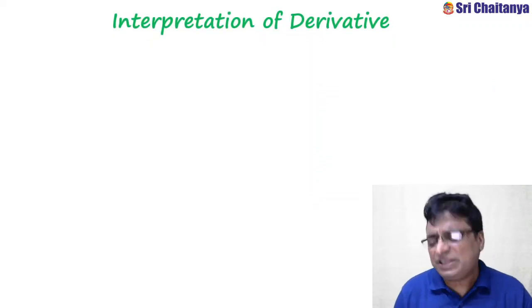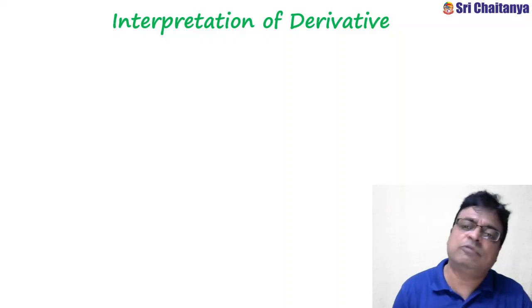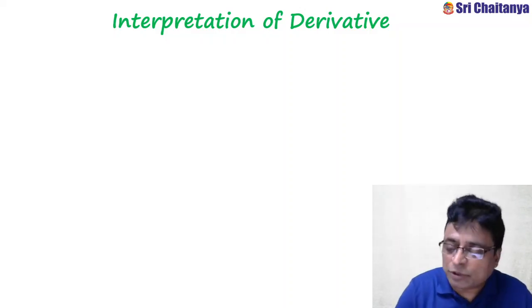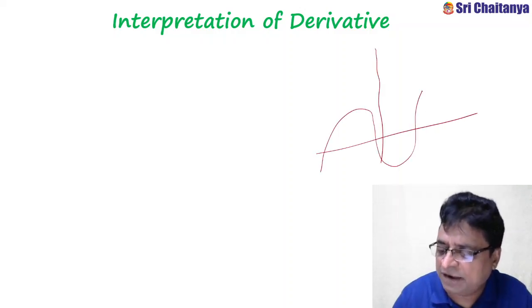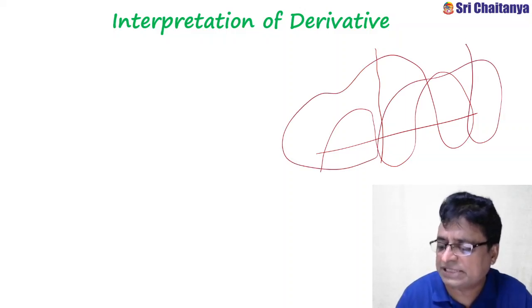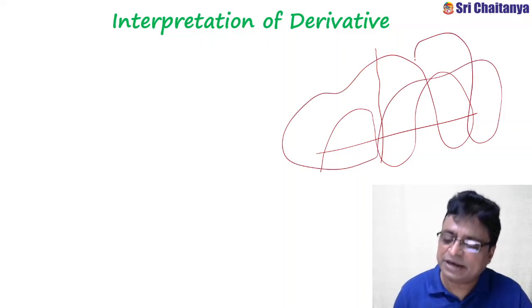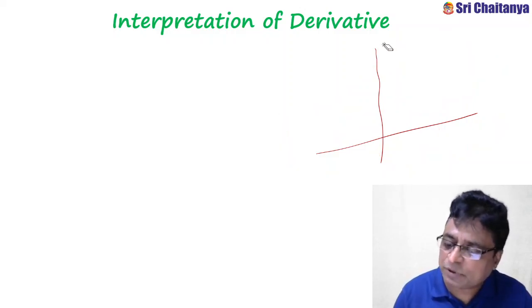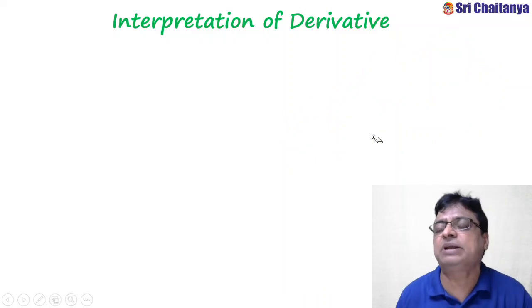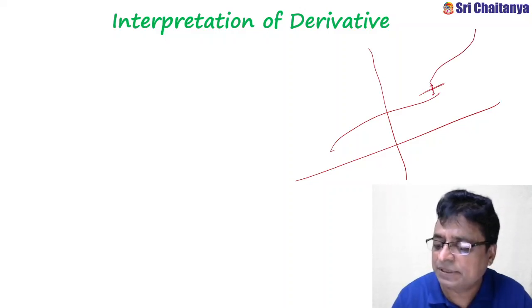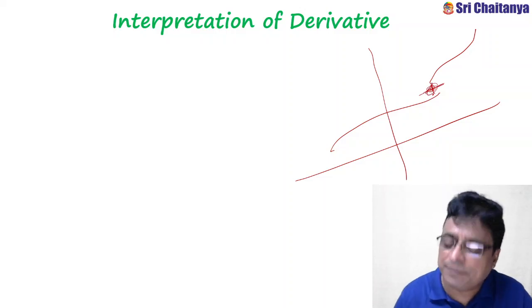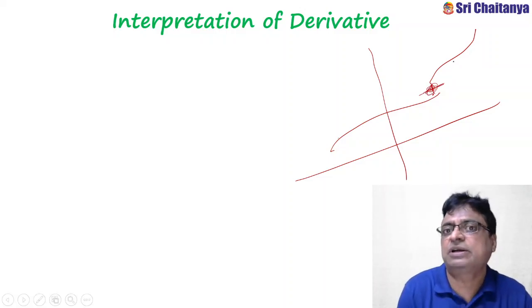Okay, my friends, now coming to the interpretation of the derivative. What does interpretation mean? Already I told you the interpretation of continuity. If you can draw the graph of the function without lifting your hand, we can say that the curve is continuous. Suppose you lift the hand at any point, I can say the curve is not continuous. Suppose here there is a gap between these two curves. Therefore, the function is not continuous.